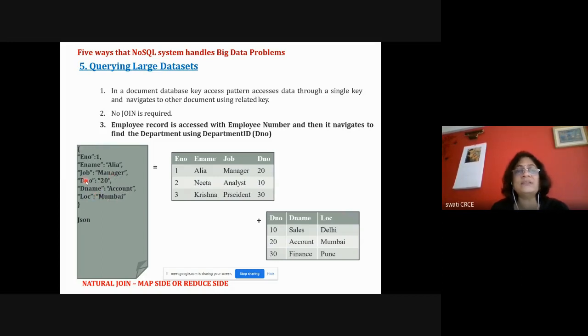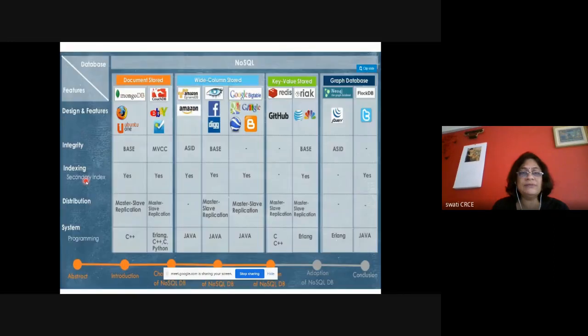So it is not done internally at the architecture level or for storing data. It is not storing any join information, but such an operation is done by navigation across multiple documents. Finally, everything is stored in the form of a flat file in the case of big data. So this is the fifth one.